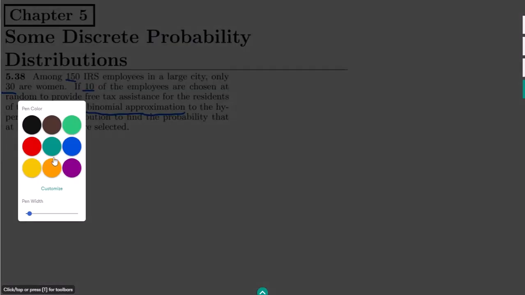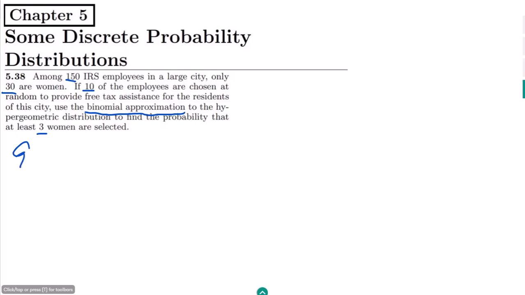So let me first write the given data. In a city we have a total of 150 employees, out of them 30 are women. Now out of these 150, 10 are randomly selected. So this is clearly the case of the hypergeometric distribution, where at least 3 women have to be selected.